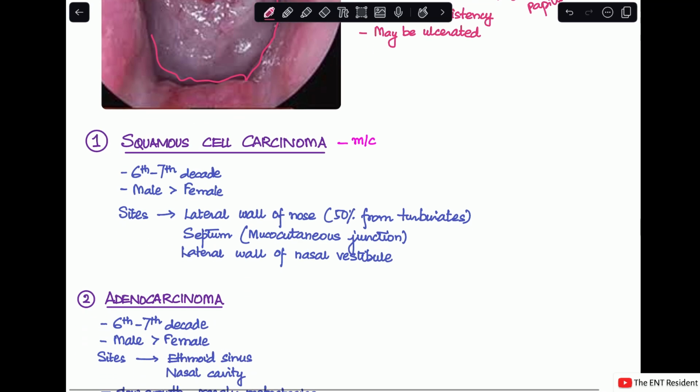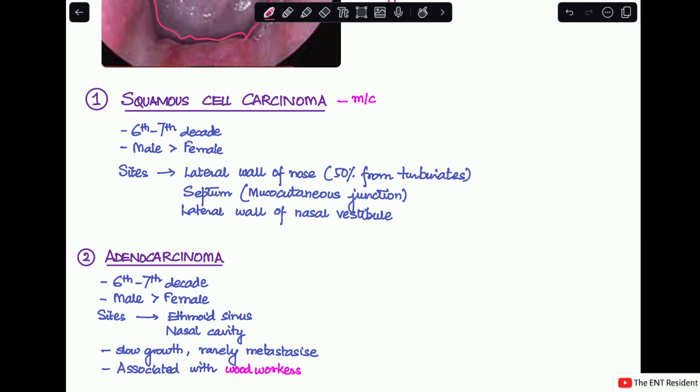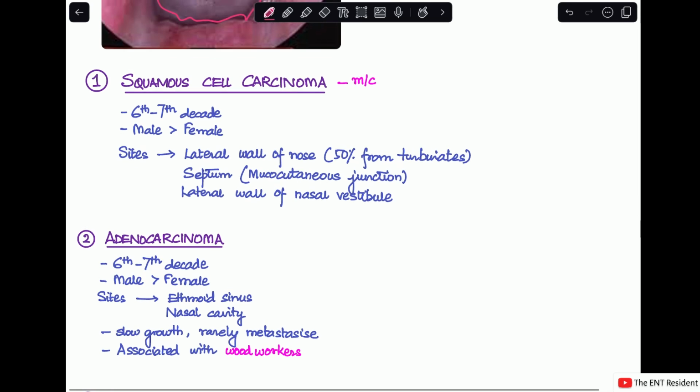The second most common malignant tumor of the nose is the adenocarcinoma. Adenocarcinoma also can be seen in the same age range and is also more common in males than females. The very different association that you have to remember here is that adenocarcinoma is associated with woodworkers. So, if there's any history of a person having an occupation in the woodworking industry, it will more likely suggest adenocarcinoma. The site of origin is the ethmoid sinus and the nasal cavity. Adenocarcinomas are usually cancers that have very slow growth and they rarely metastasize.